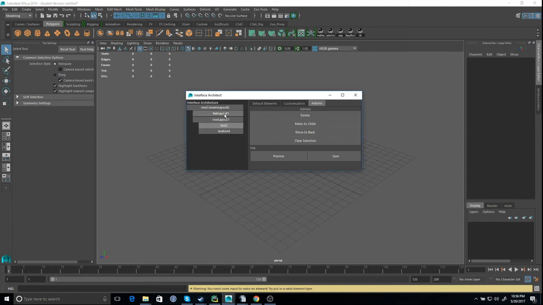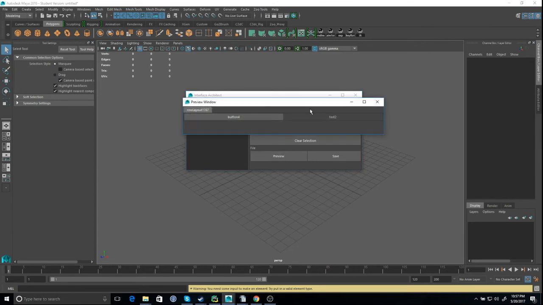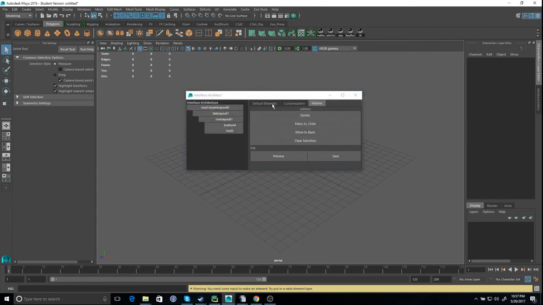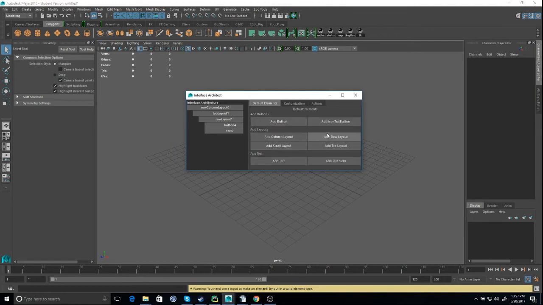Say this, this, and then it will move the text into the tab layout. See? All right. This doesn't look good, but let's put it back. And also, you can make a whole layout as a child. You preview it again. And to demonstrate that, I can add another one just to make it look prettier.